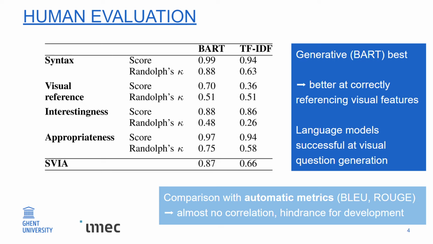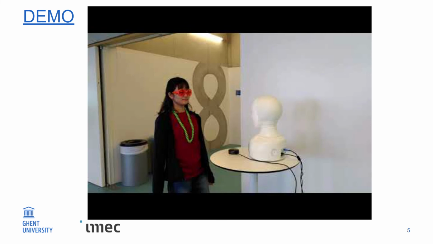And we showed that on those other 3 criteria those language models are very successful at generating such visual questions. We also compared the outcome of this human evaluation with automatic metrics, such as BLEU and Rouge, and we found that there was almost no correlation, which is a hindrance for developing such models.